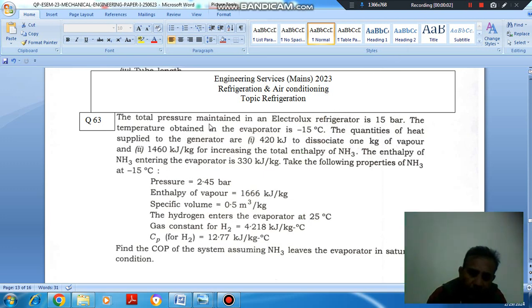Hello, welcome again. We are solving some conventional questions of refrigeration and air conditioning. The topic is refrigeration. Question number 63 from Engineering Services Mains 2023.